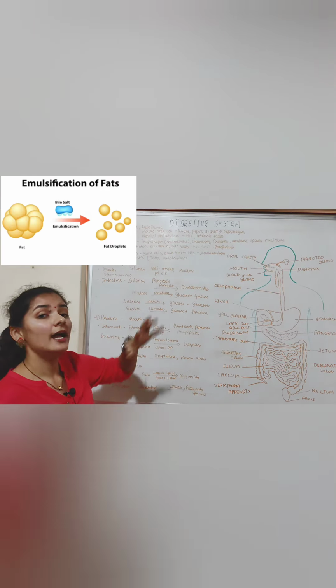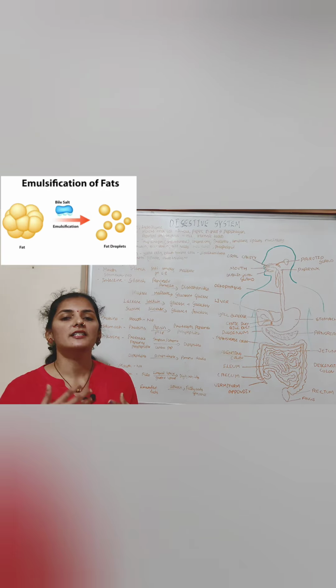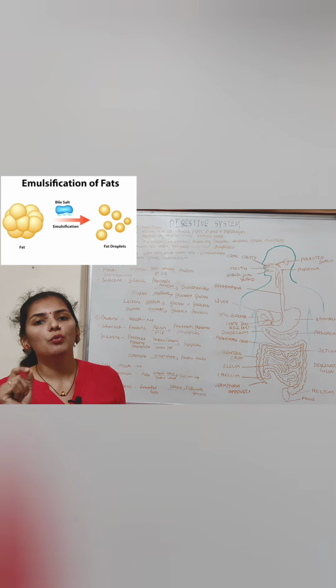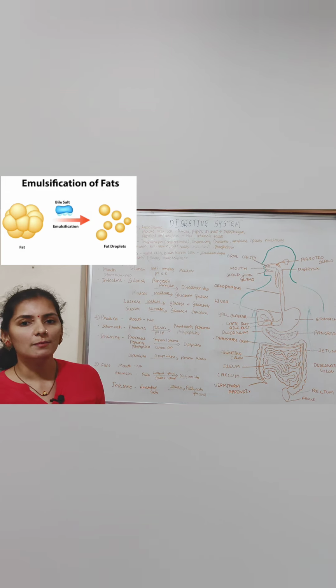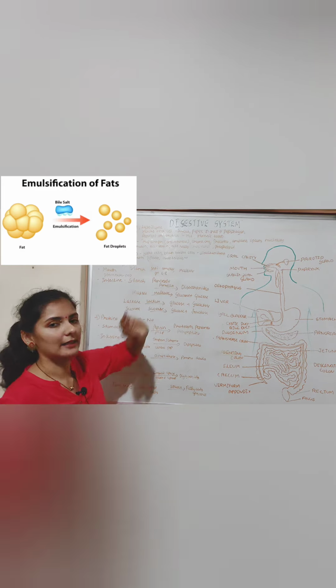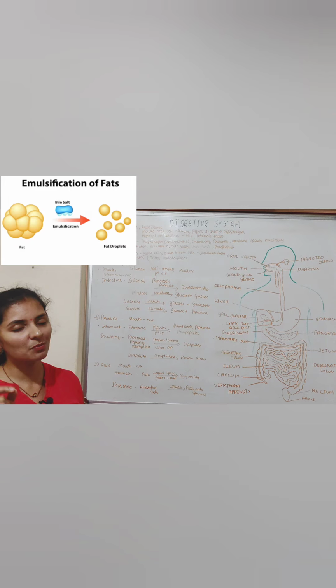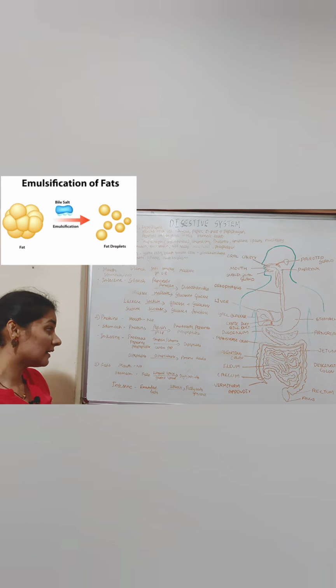Bile salts help in the emulsification process. Emulsification means the breakdown of fat into very small particles. So fat emulsification is done with the bile salts. Bile salts emulsify the fat and convert it into smaller droplets known as micelles.